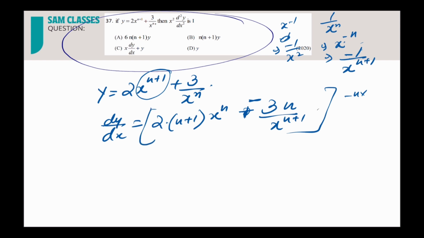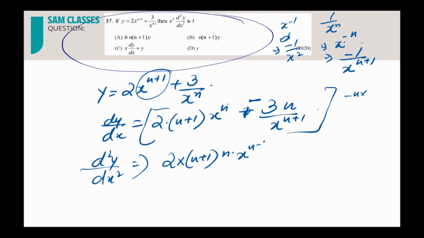That's it. Now we have to double differentiate. Before doing that, if you want we can do it also, correct? So let's double differentiate it, and then we'll multiply with x square. So d2y/dx square will be what? 2 into (n+1) is already there, and then x power n is n into x power n minus 1, minus 3n is already there. 1 by x power n plus 1 can be written as (n+1) divided by x power n plus 2, correct? Same thing, when you bring it down it will be just increasing.